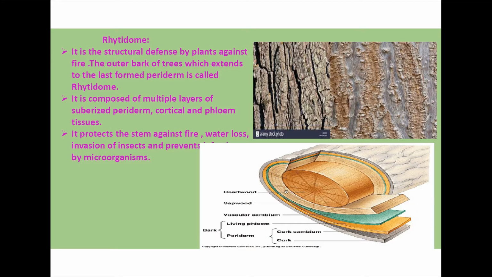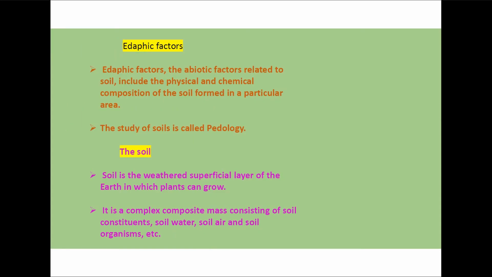What is rhytidome? Rhytidome is the outer bark of the trees. The rhytidome is the structural defense of the plant against fire. The outer bark of the tree extending up to the last formed periderm is called rhytidome. This outer part of the trunk, composed of multiple layers of suberized periderm, cortical cell and phloem tissue, protects the stem against fire, water loss, invasion of insects, and also prevents infection by microorganisms.